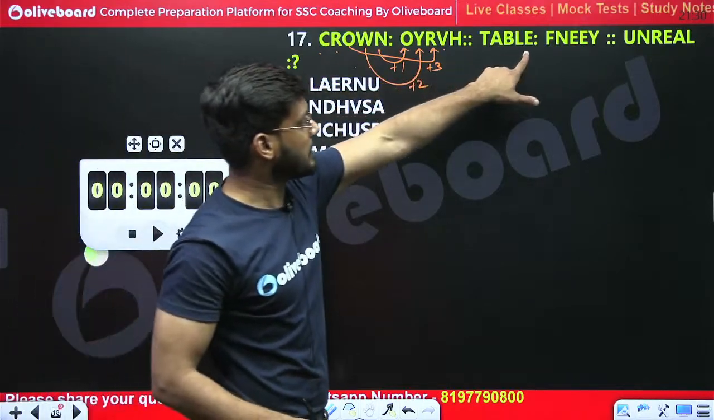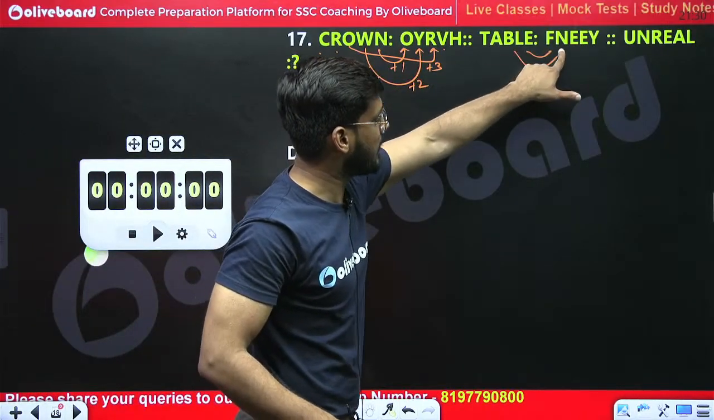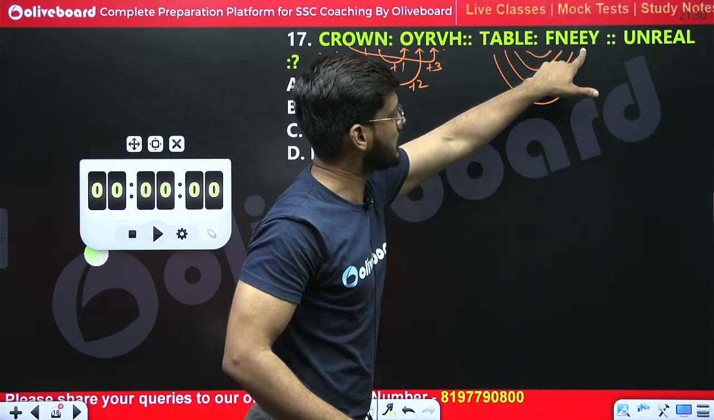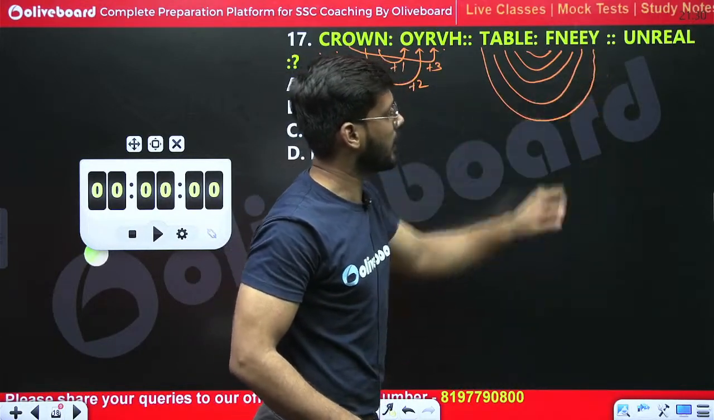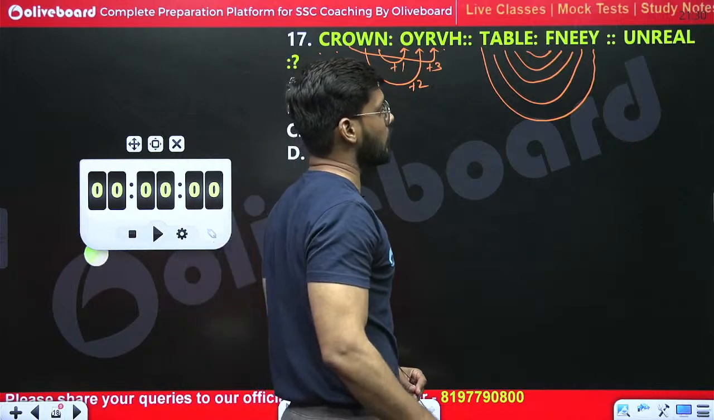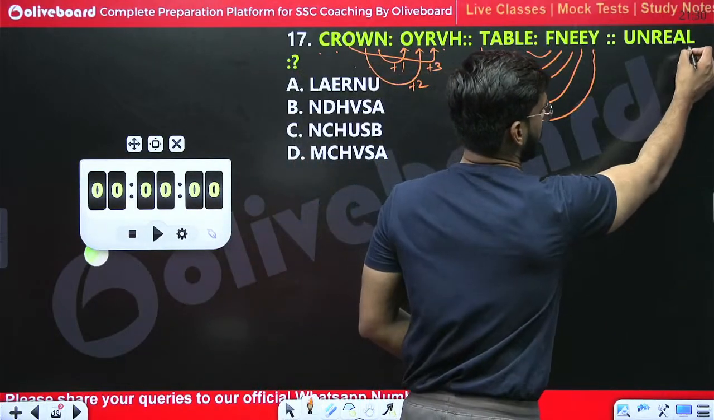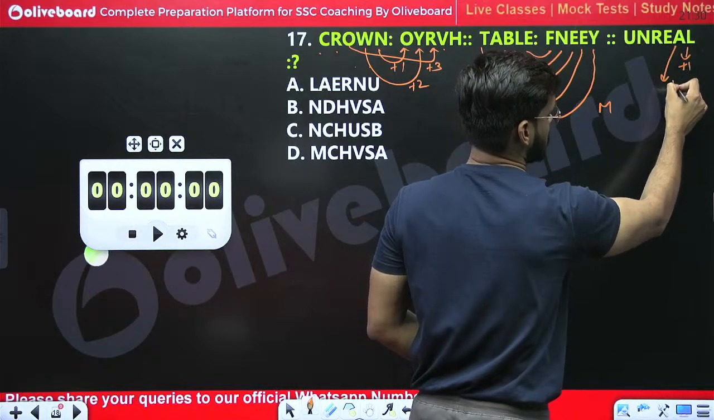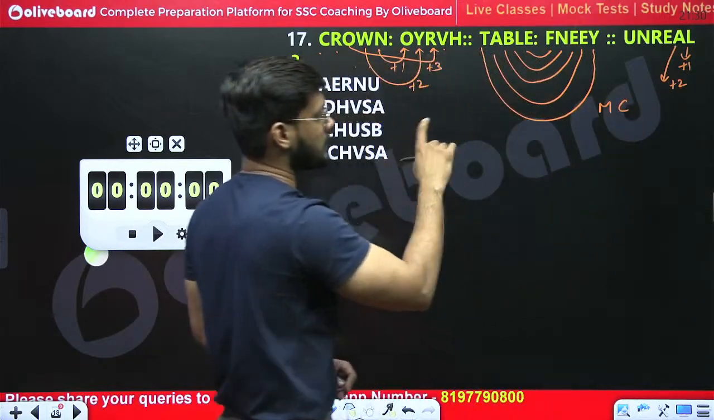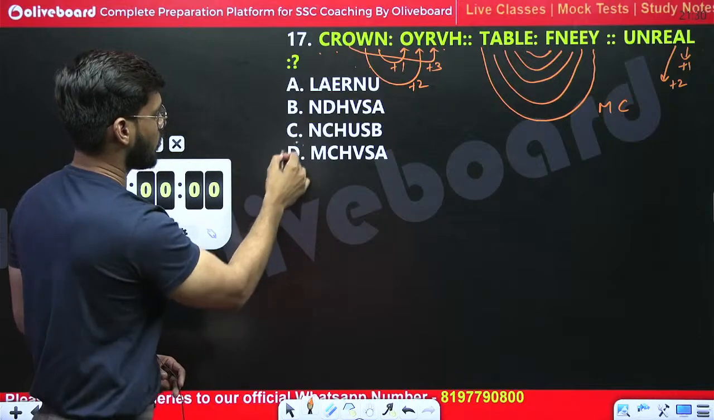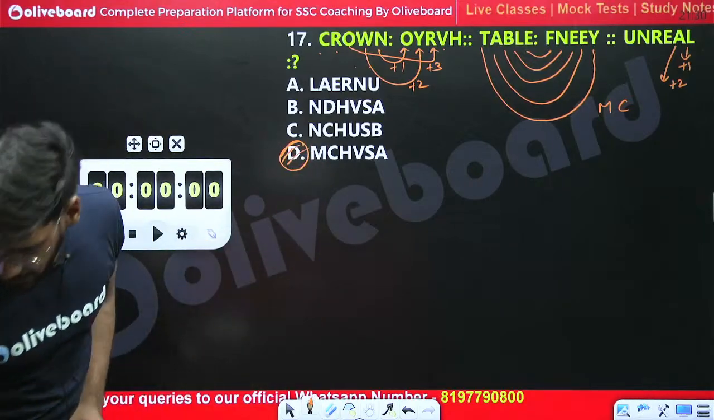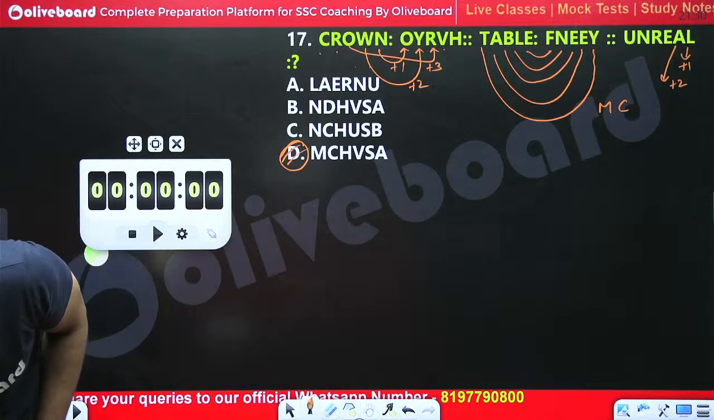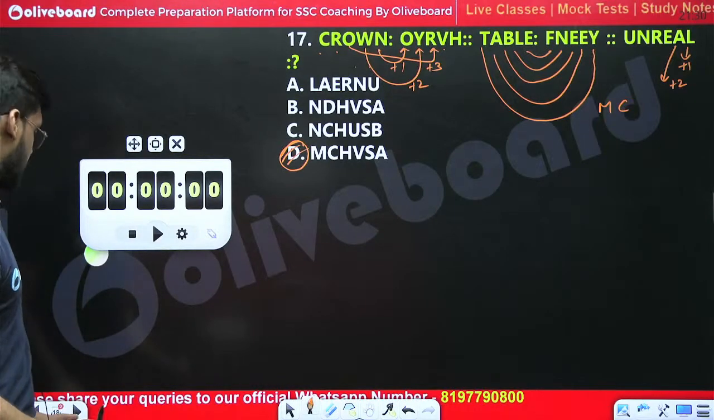In the same way, E plus 1 is F, L plus 2 is N, B plus 3 is E, A plus 4 is E, and T plus 5 is Y. Similarly, if we follow the same logic over here, L plus 1 is M, A plus 2 is C. MC. Is there any option with M or C? Only option number D. Yes, Ishita, very good, my dear friend. Harsha, very good. Only option number D is the right one.